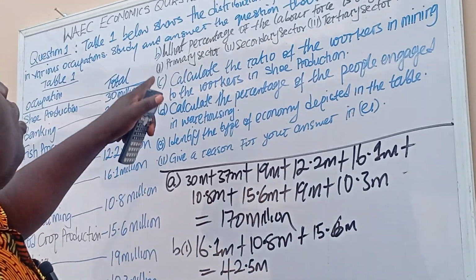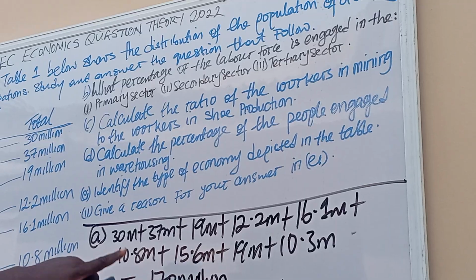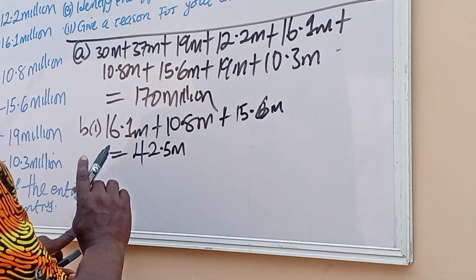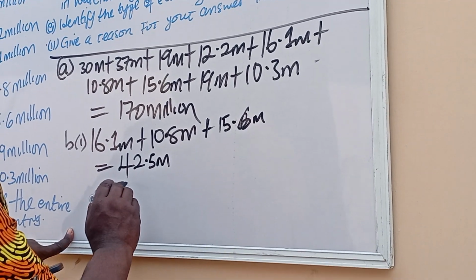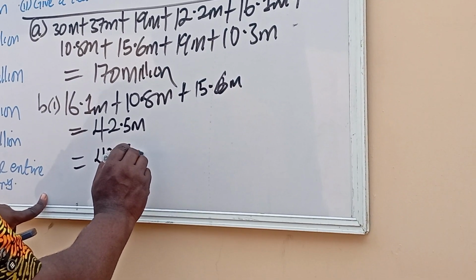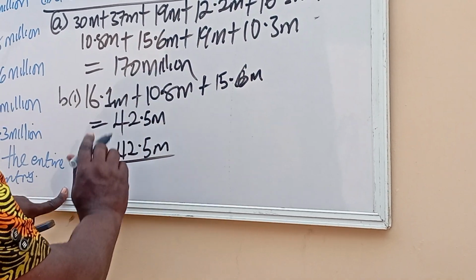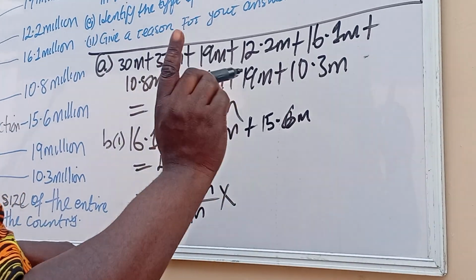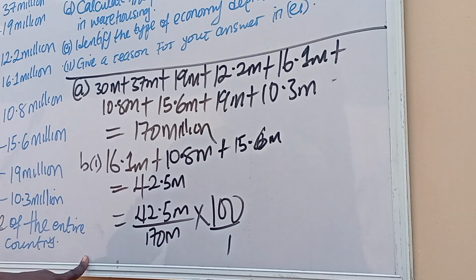The question says, what percentage of the labor force is engaged in Roman figure 1 primary? So because it is in percentage, it is going to be the total, which is 42.5 million, divided by the total labor force, 170 million, times 100 over 1.